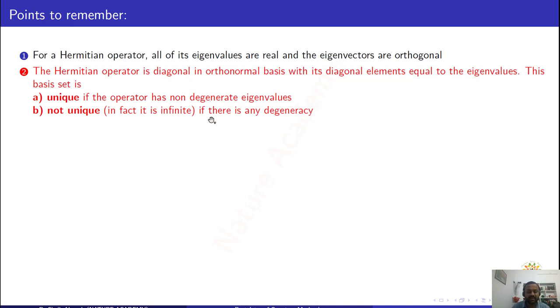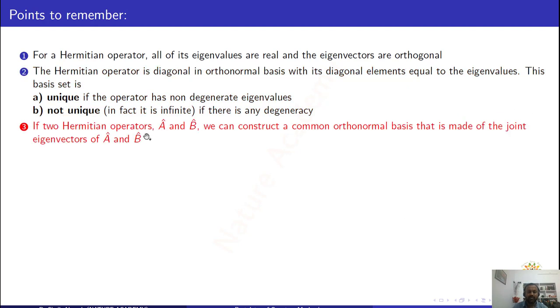Degeneracy means different eigenstates having the same eigenvalue. Non-degenerate eigenvalues means different eigenvalues, and for different eigenvalues there are different eigenvectors. For example, lambda 1 has one eigenvector and lambda 2 has another eigenvector. If two operators A and B are Hermitian and commute, we can construct a common orthonormal basis made up of the joint eigenvectors of A and B.